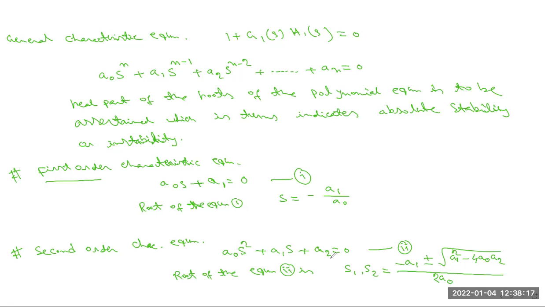We have to know this equation. So when we consider the second order characteristic equation and express the polynomial equation, it is basically a0s square plus a1s plus a2 equals 0. So you have to calculate the root of the equation by applying the rule: minus b plus minus root over b square minus 4ac by 2a. When the values are given, you put them here and get the outputs s1 and s2.